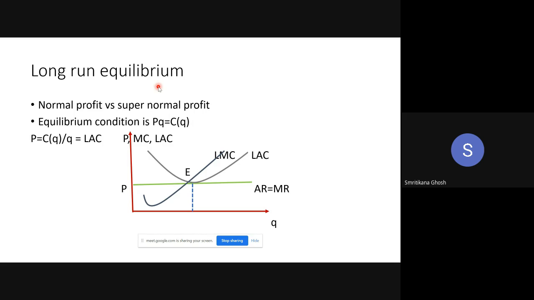Clear. So what I'm trying to say is the market share of each of these firms is falling, whether it is the existing farms or the new farms. The market share is reduced because of this entry. Now, what is the impact of this reduction of market share? Look, your profit is total revenue minus total cost, so your profit is dependent on the quantity sold.